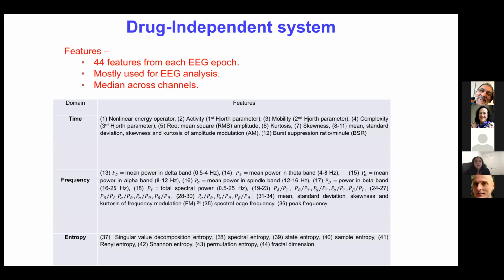And here are the 44 features that are most commonly used for EEG analysis. Since there were multi-channel EEGs, we took the median across channels. And these are the commonly used features from the literature. So we use the same from time, frequency, and entropy domains. So you can find the details of all these features in the published paper.